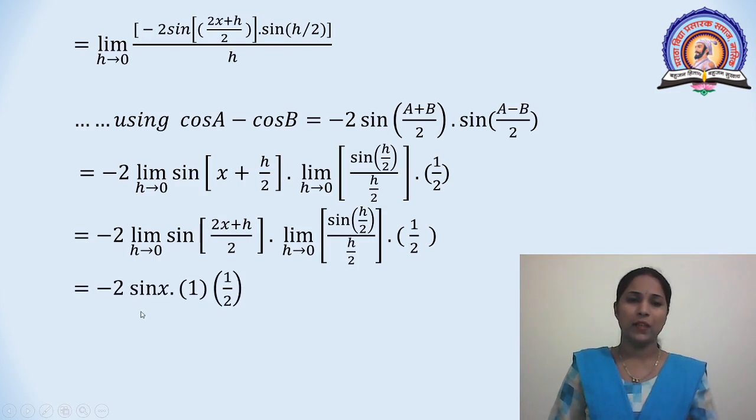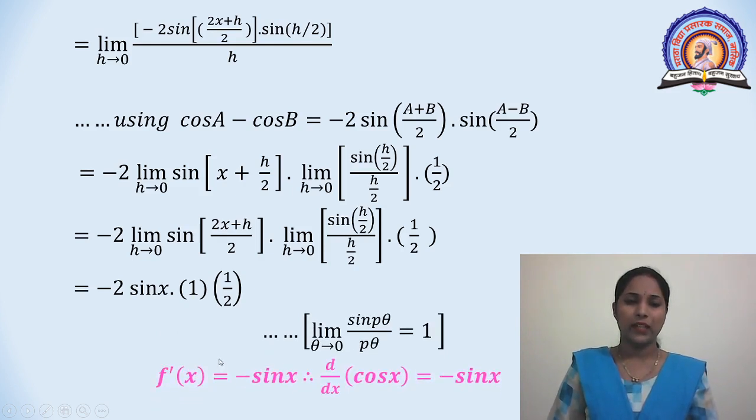We get minus 2 into sin of, here only remaining sin x. Limit x tends to 0, sin x divided by x is 1, that is this term is 1. This is equal to 1 by 2. Here 2 gets cancelled. This is equal to minus 2 sin, minus sin x. f dash x is equal to minus sin x, that is, the derivative of cos x is minus sin x.